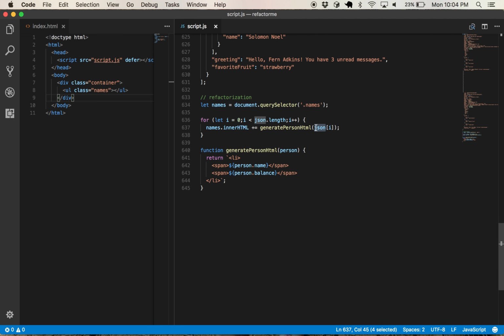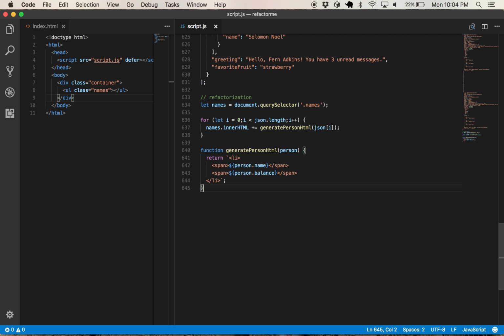So we give it the element in the JSON to look at, and we just add it to the inner HTML. So this separation of concerns decouples the generation of the HTML from the placement of the HTML in your DOM. This is generally good practice. You want your concerns to be separated as much as possible. You want your functions to be as small as possible.